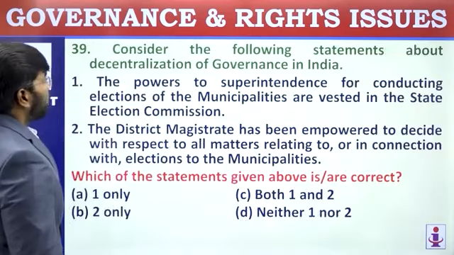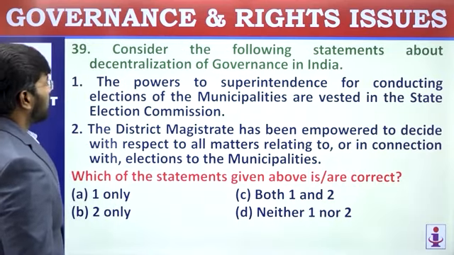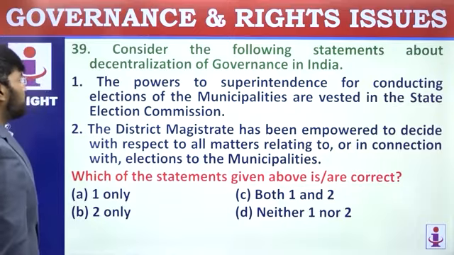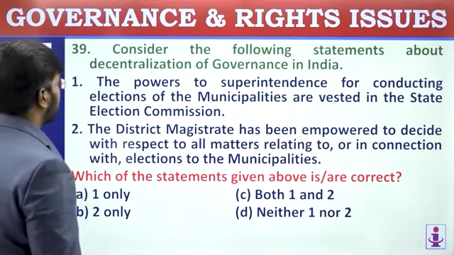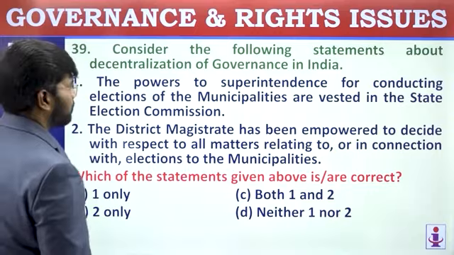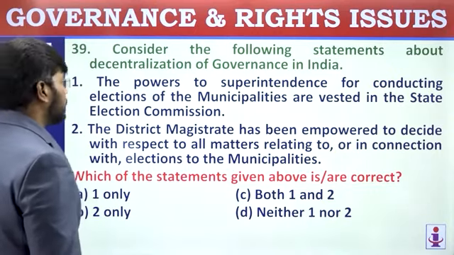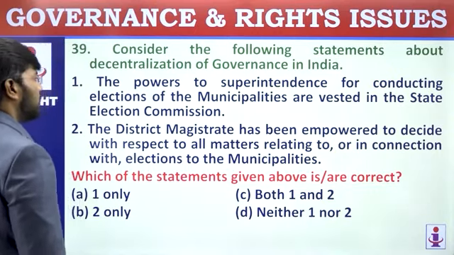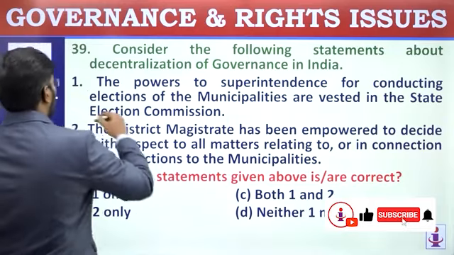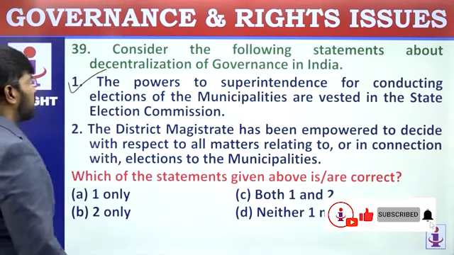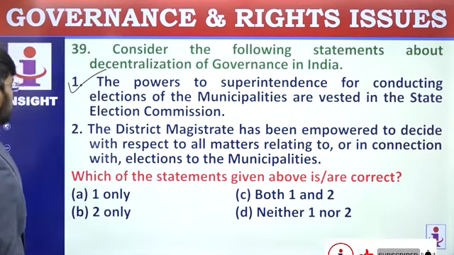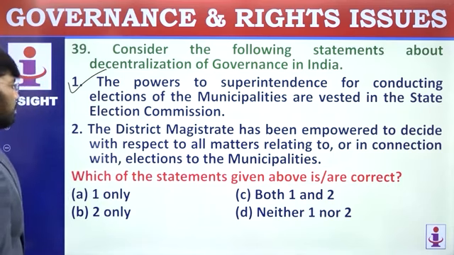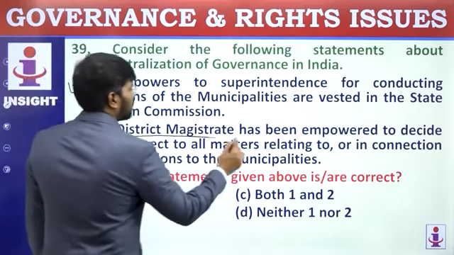39. Consider the following statements about decentralization of governance in India. The power to superintend the conduct of elections of the municipalities is vested in the State Election Commission. Yes, State Election Commission, it comes under the Constitutional Amendment Act. First statement is perfect. Read the second statement. The district magistrate has been empowered to decide all matters relating to or in connection with elections to the municipalities. DM has not been empowered.